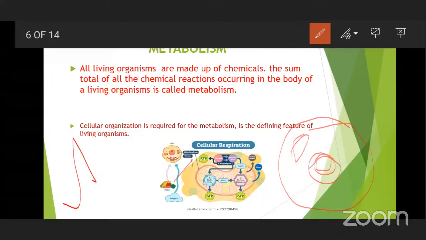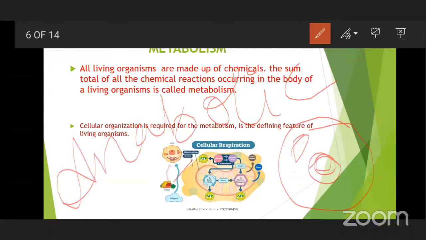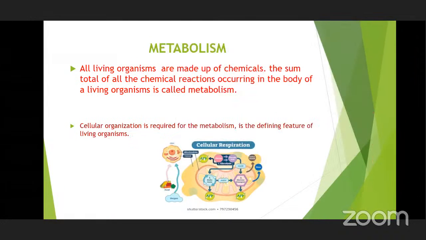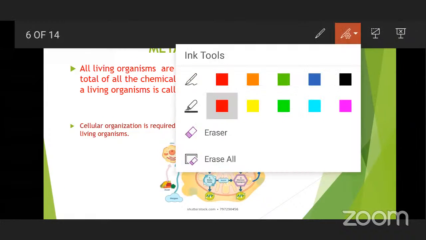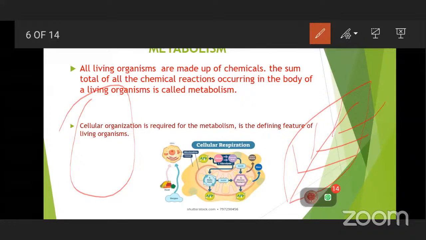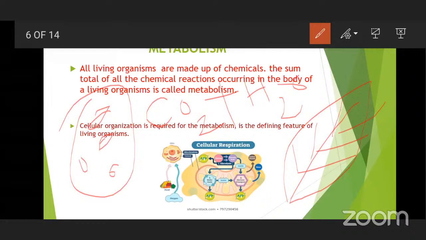Either the chemical reaction they carry out is anabolic or catabolic. If you recall what anabolic and catabolic are, which you have learned in your earlier classes, take photosynthesis in the green leaves. We can see in the green leaf that the photosynthesis process is taking place at the cellular level. In the mesophyll cells, you find the chloroplasts trap the solar energy and, using simple carbon dioxide and water molecules, they are able to form carbohydrates.